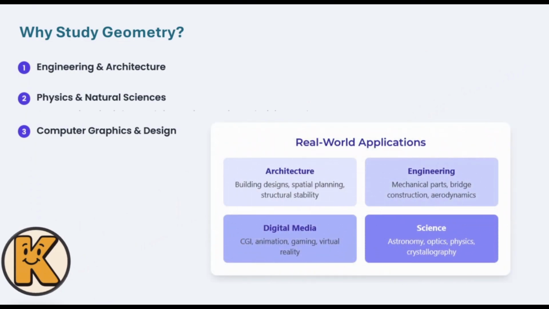So if anyone wants to do something with it, it is so important to understand what the shapes are, what the science behind them is, and how I can, for instance, find the area, perimeter, or anything related to that. It doesn't matter in which kind of knowledge or expertise, we all need shapes and geometry itself. After that, we have physics and natural science, computer graphics and design, and almost everything around the world itself.